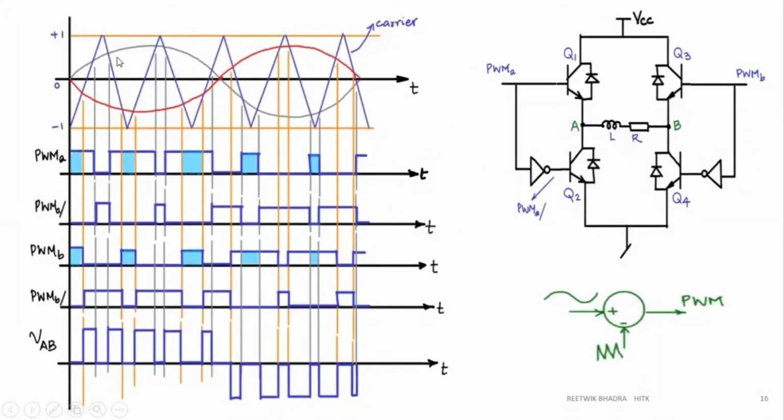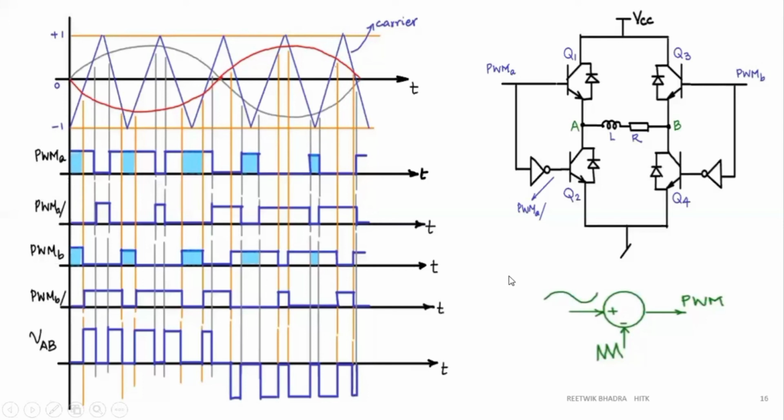First what we have to do is to mark the intersection points, right? So from here I have marked the intersection points. See, wherever this ash color sine wave and blue color triangular wave are meeting, I have drawn the intersection lines. So all intersection lines are drawn over here, and negative part intersection lines are drawn over here.